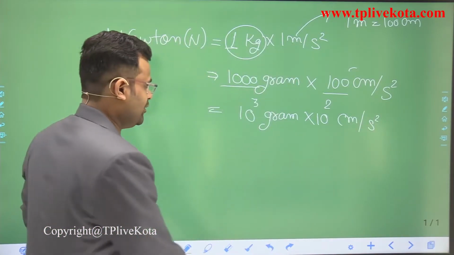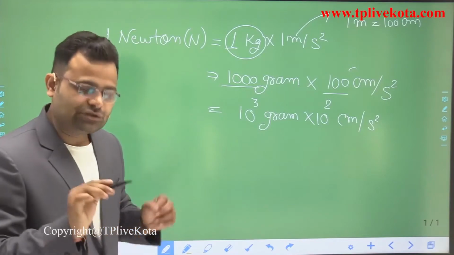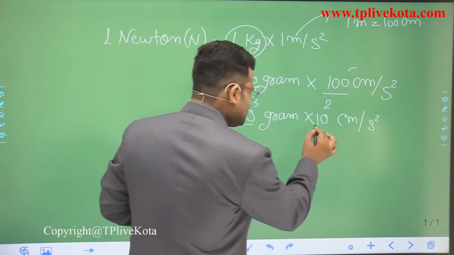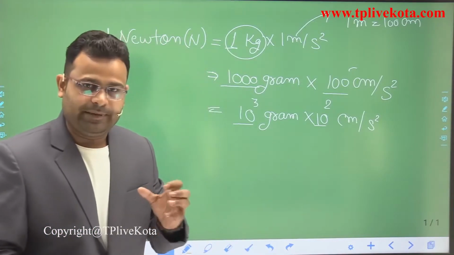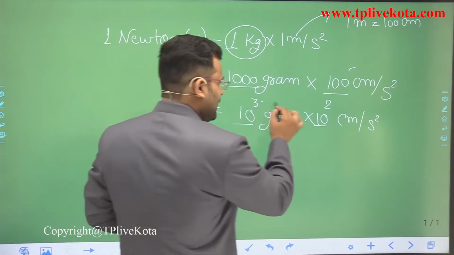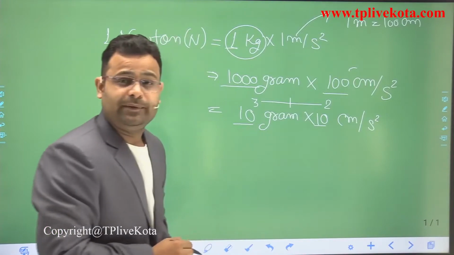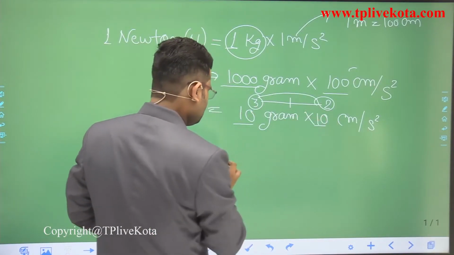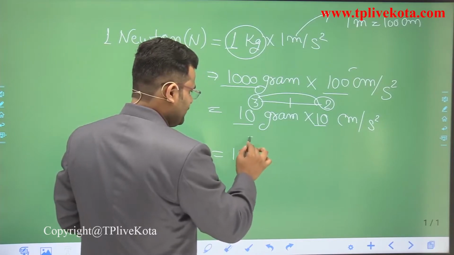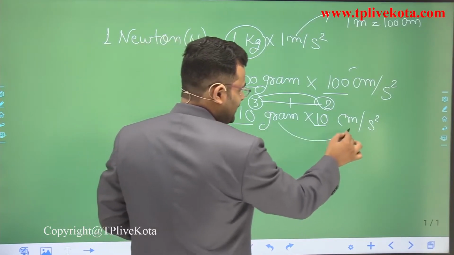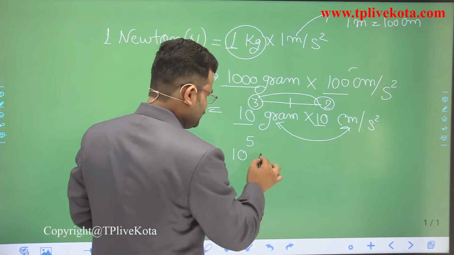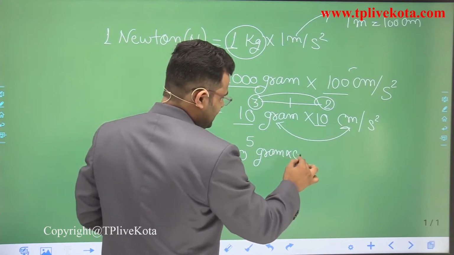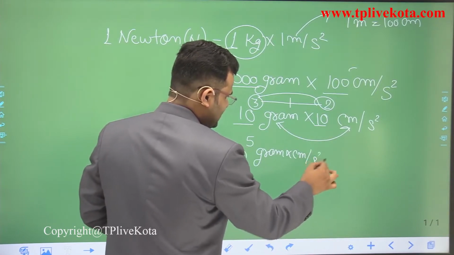Most students know that when the bases are the same, the powers are added, so we add 3 and 2. It becomes 10 to the power 5, and the unit is gram into centimeter per second square.